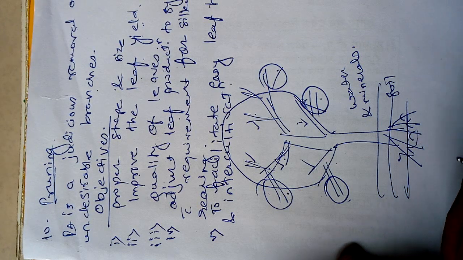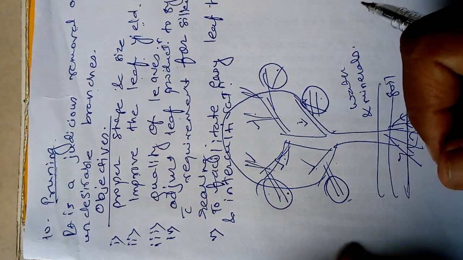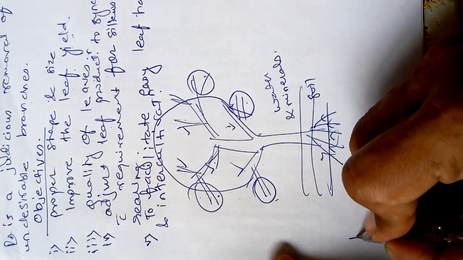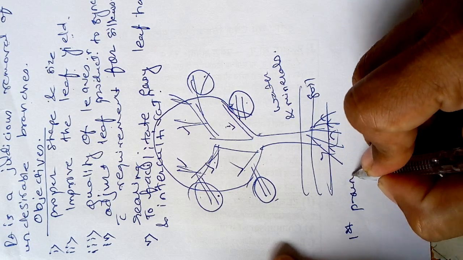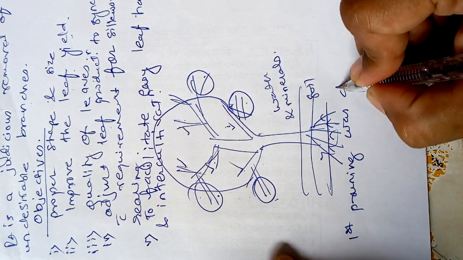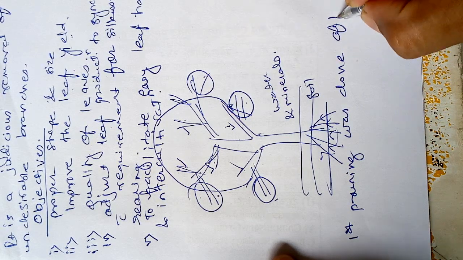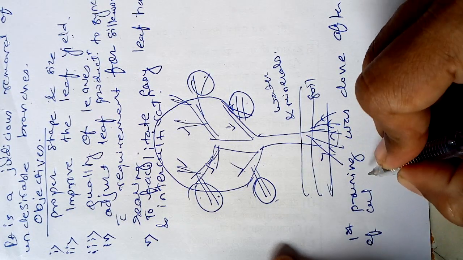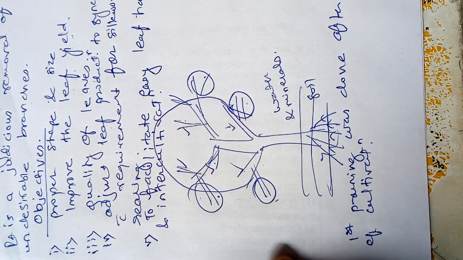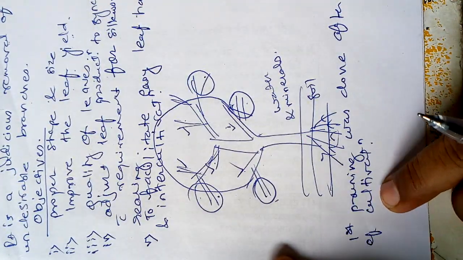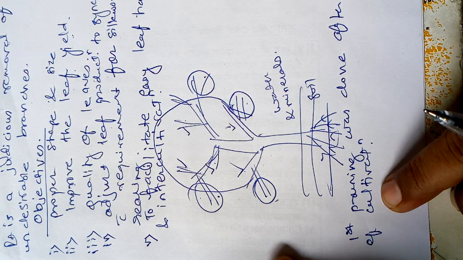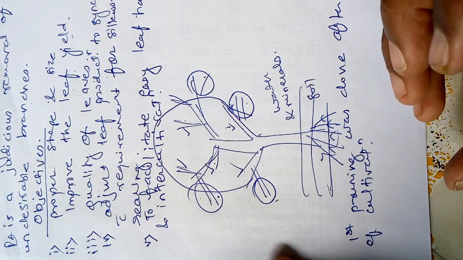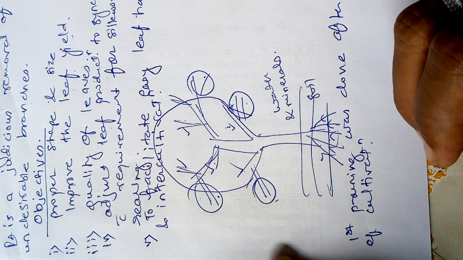When the plant becomes 8 months old, at that time the first pruning is done. The first pruning is done after 8 months of cultivation of mulberry. This is the proper time to remove the branches, for the proper establishment or proper growth of the plant.